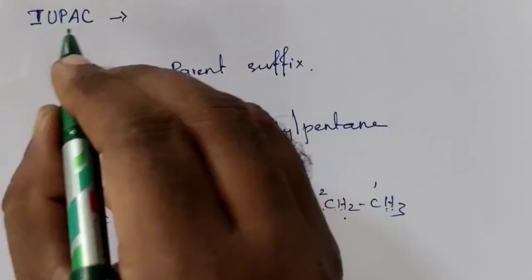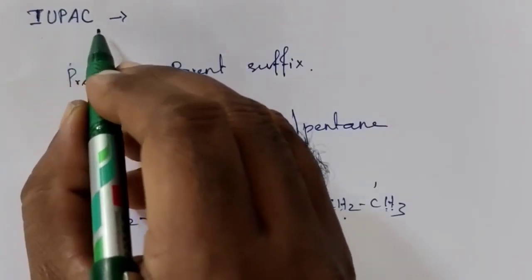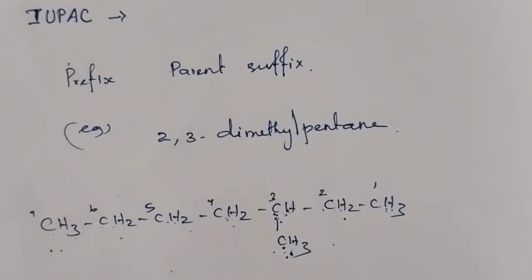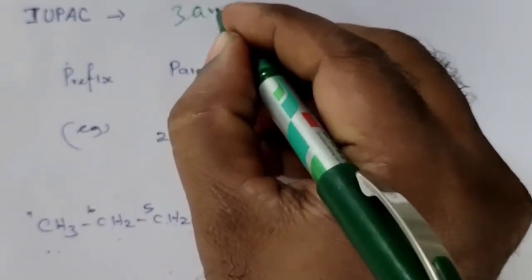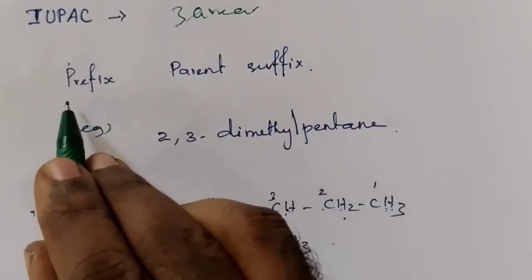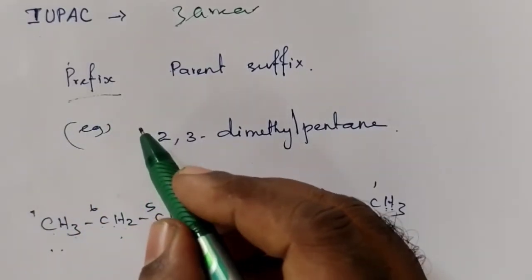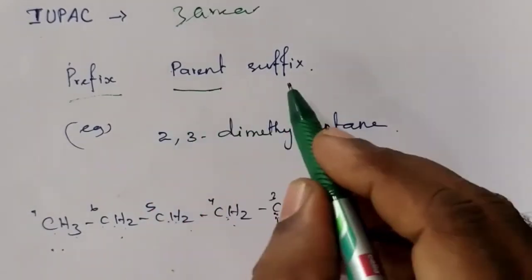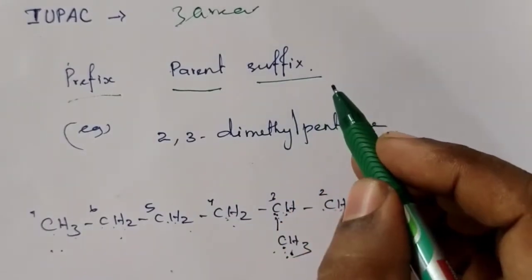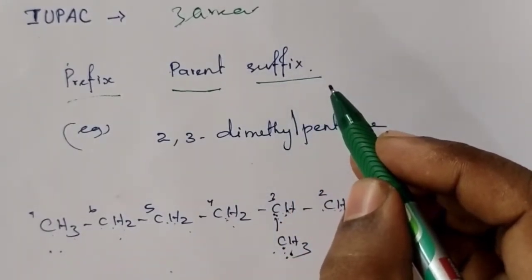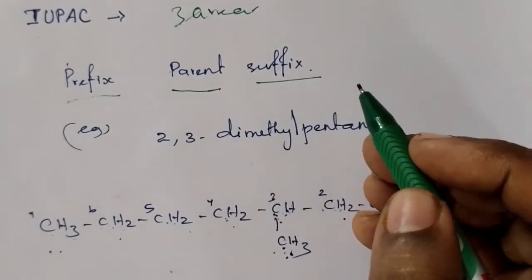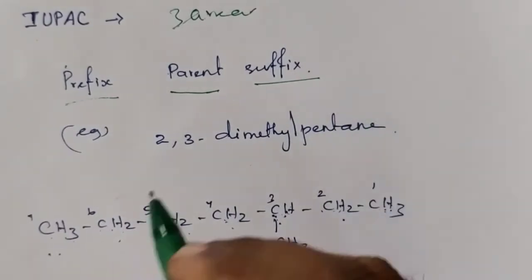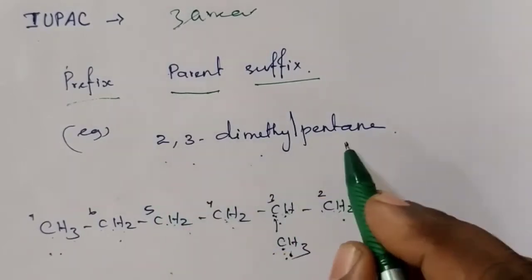IUPAC means International Union of Pure and Applied Chemistry. As per IUPAC nomenclature, all IUPAC names have three areas. One is a prefix, then a parent, and then a suffix. If you take an IUPAC name, it has these three areas: one prefix, one parental area, and another one the suffix area. For example, consider the name 2,3-dimethyl pentane.